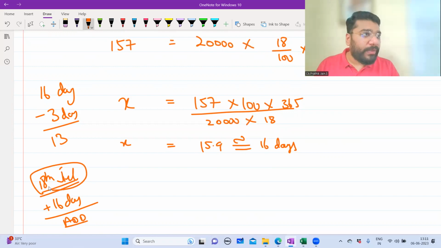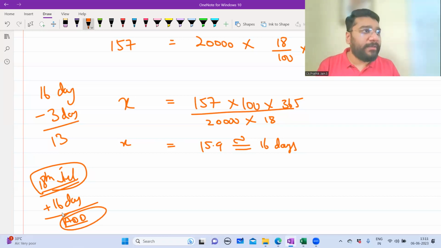If you doubt that this is right or wrong, then you travel forward and see. From 18th July, you travel forward. Forward, you know how to calculate. Backward is difficult. So once you do backward and get the answer, just cross-check by doing forward and see whether it is matching or not. So 18th July plus 16 days means we have to get what? 3rd of August.